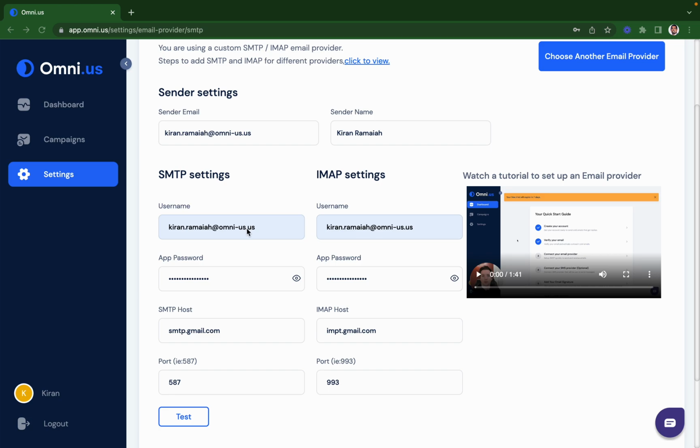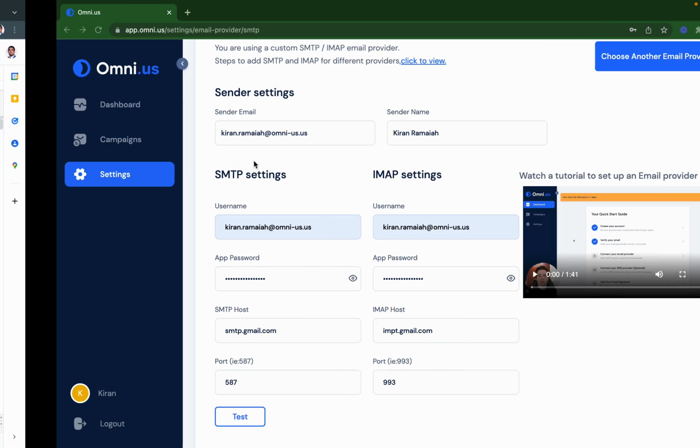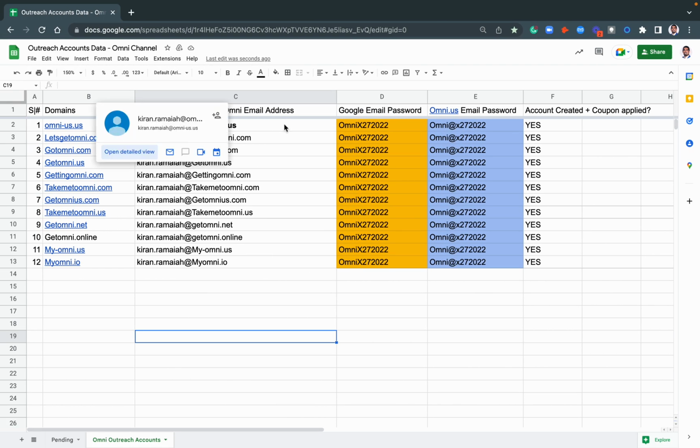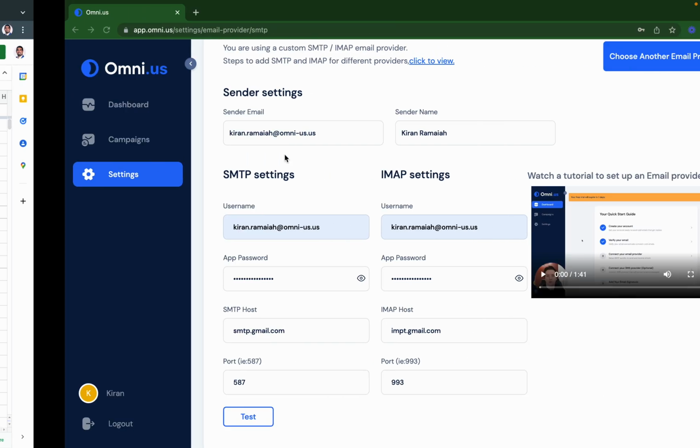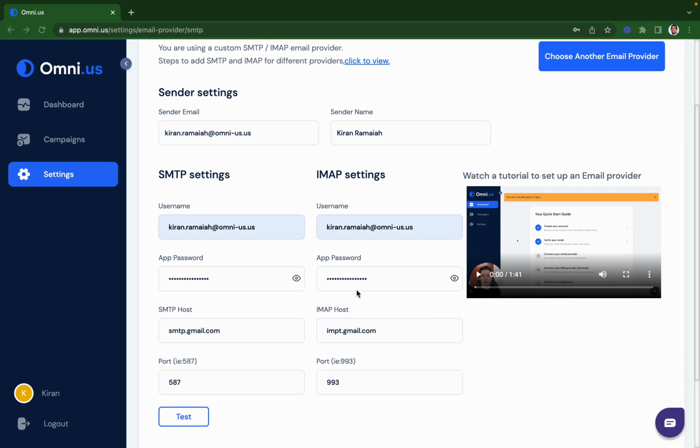The username is always the full email account that you're using, right? The first one. So I'm going to show you how it is done for one or two emails here, and then you do the rest of the emails. You add the rest of it.